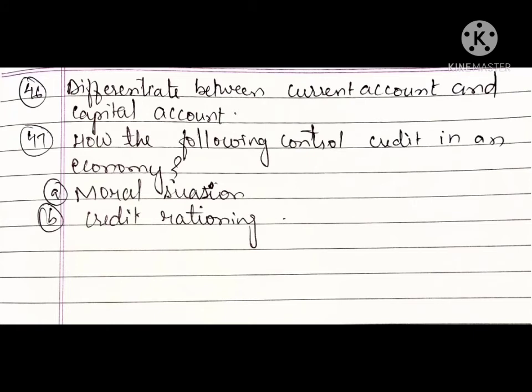Last in this is, how do the following control credit in an economy? Okay, so how these two measures control credit in an economy is what you have to answer. First is moral suasion, second is credit rationing. Okay, now these are 47 questions. There may be many, but as per me, if you prepare these 47 questions, in and around 90% you are prepared for 2 marks questions in economics. So right now, prepare these 47 questions.